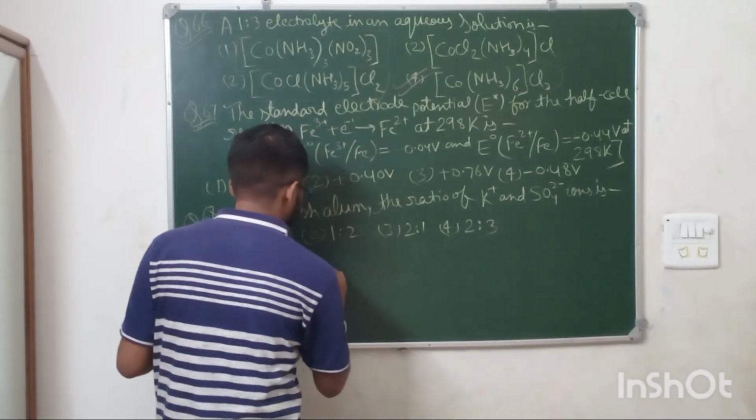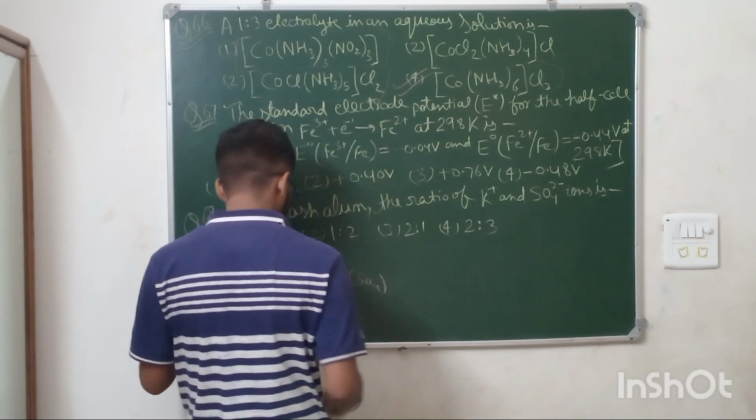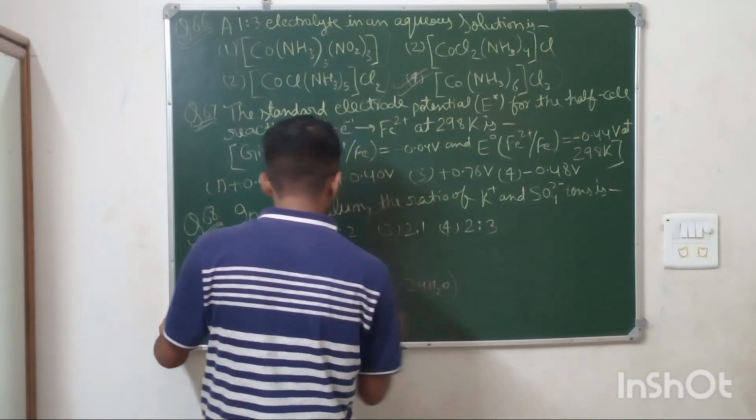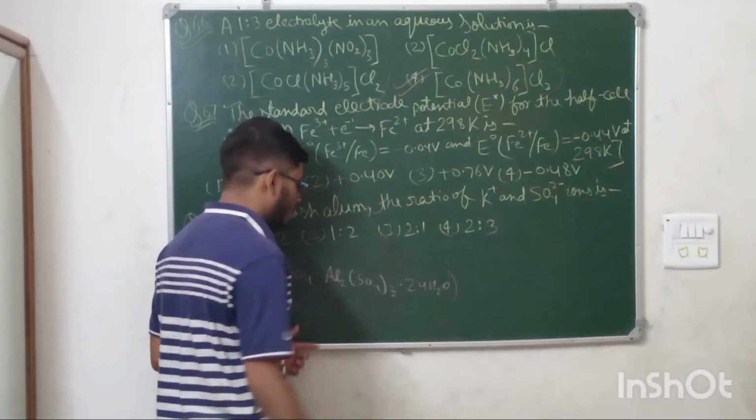K2SO4·Al2(SO4)3·24H2O. This is the formula for potassium alum, also known as Fitkari in Hindi.